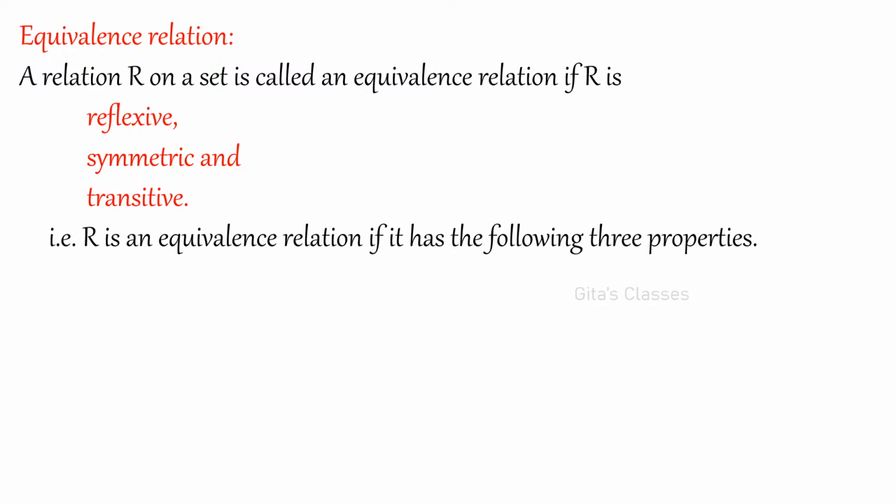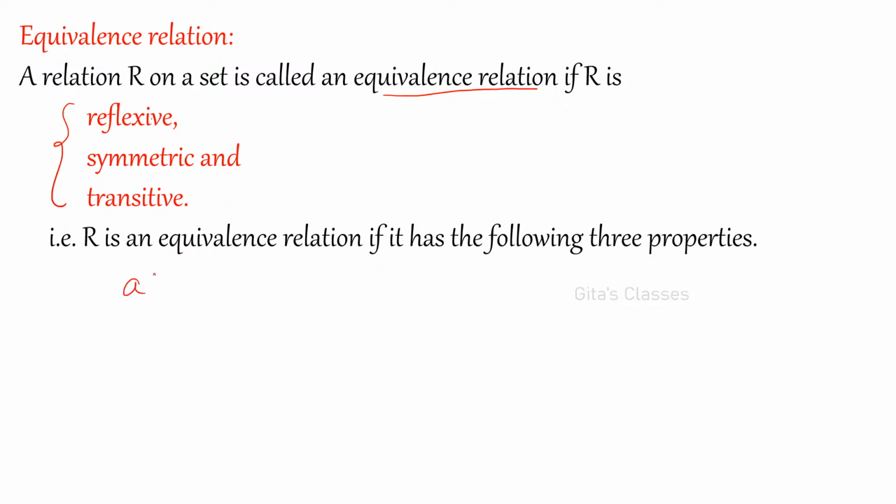Now, a relation on a set, this is very important. One definite question you can expect from either equivalence relation or the next topic, partial relation. A relation R on a set is called an equivalence relation if R is reflexive, symmetric and transitive. This is very important. You have to remember this. Equivalence relation: reflexive, symmetric and transitive. So, R is an equivalence relation if it has the following three properties.